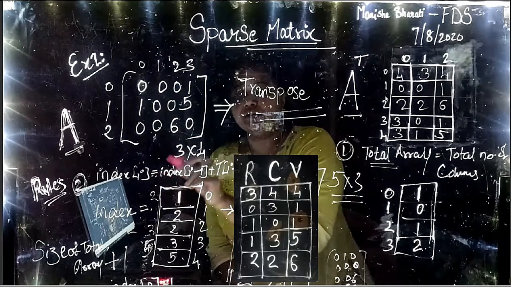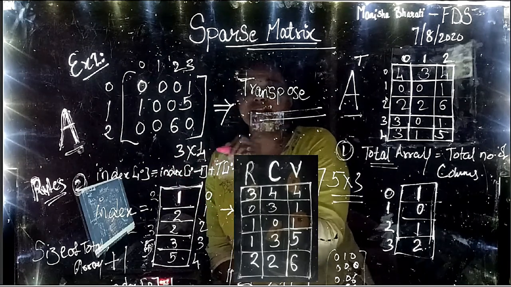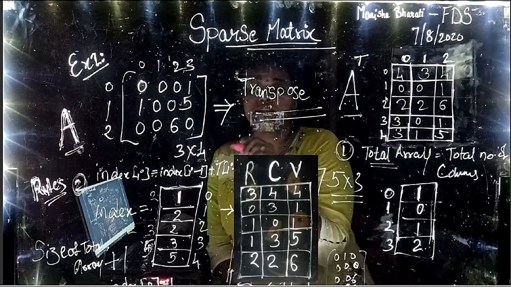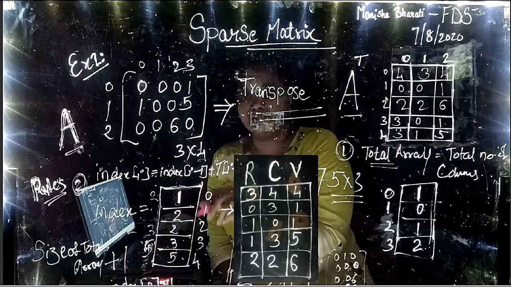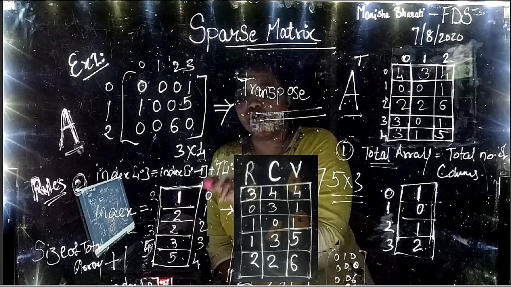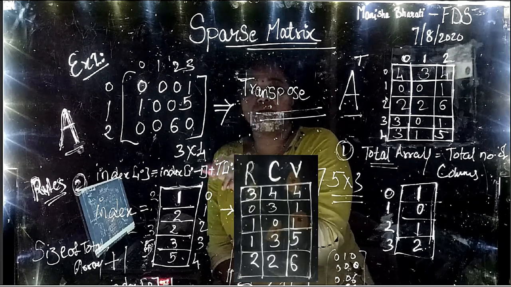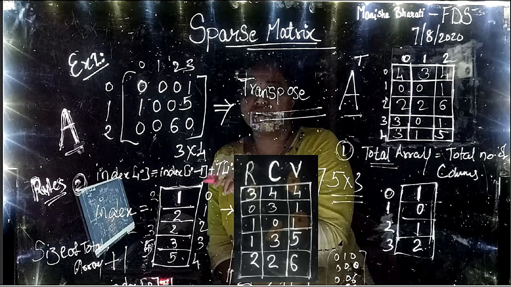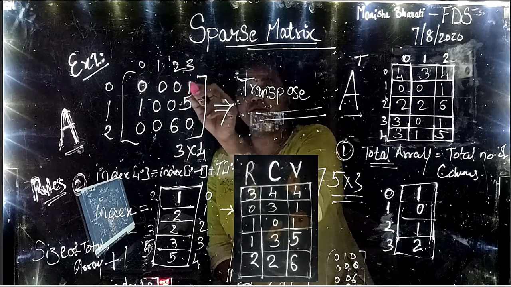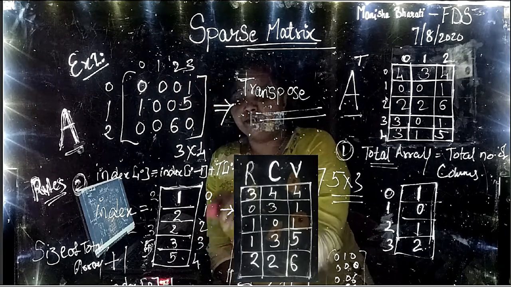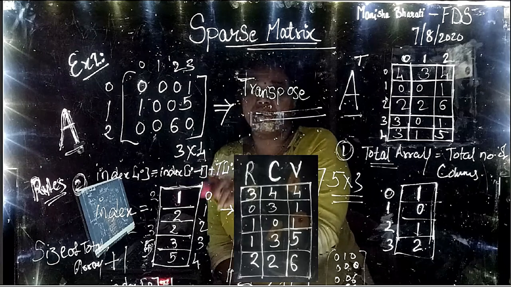Now we have to calculate the index array. That is also a one-dimensional array, with the number of columns as the number of rows. Since we have four columns, we will be having 4 rows for the index array as well.